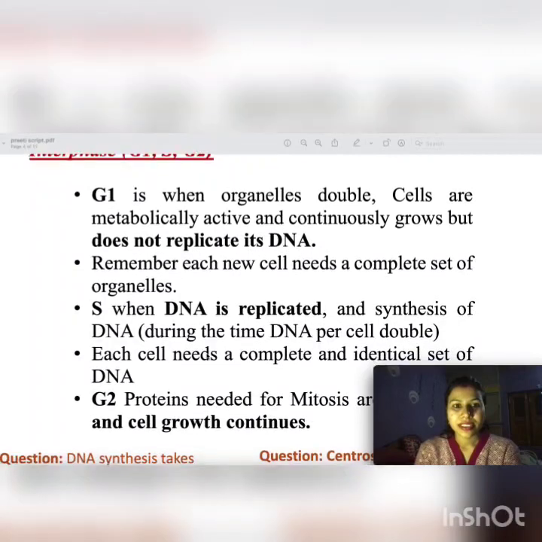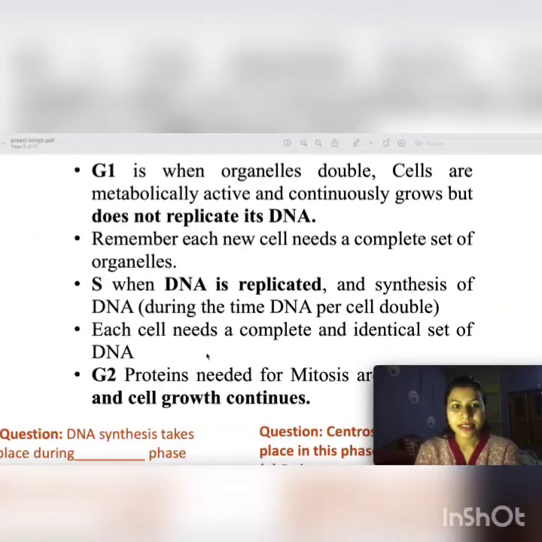The very first stage is the G1 phase, when the organelles double. Cells are metabolically active and continuously grow in size but do not replicate their DNA.